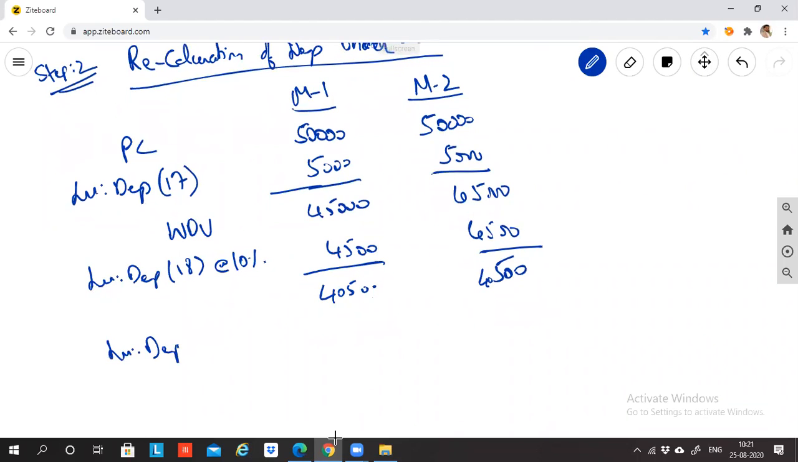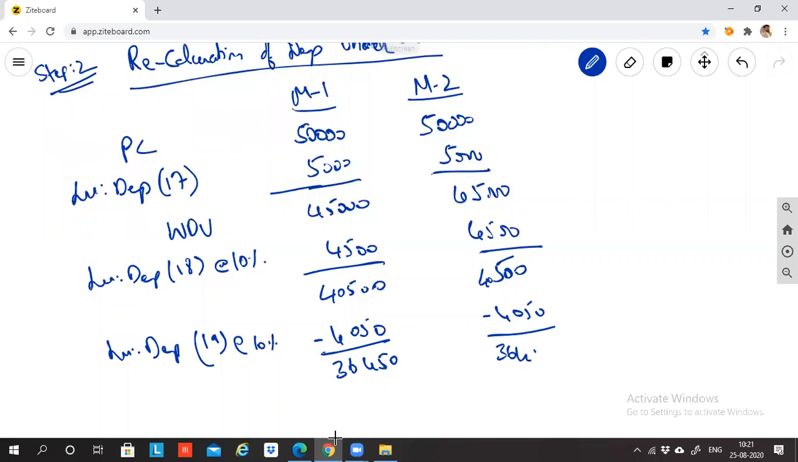Again, less depreciation of 2019, at the rate of 10%, is 4,050. Now please tell me what is the balance value? 40,500 minus 4,050. How much? 36,450.